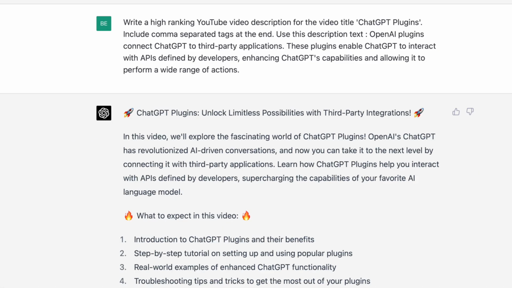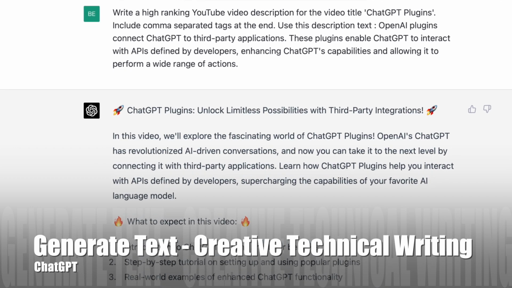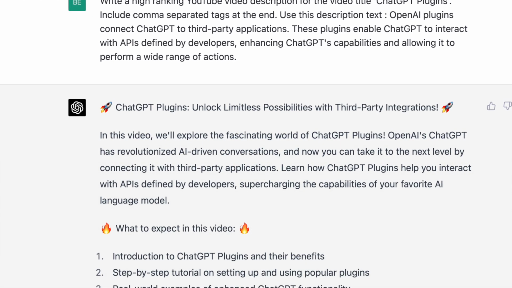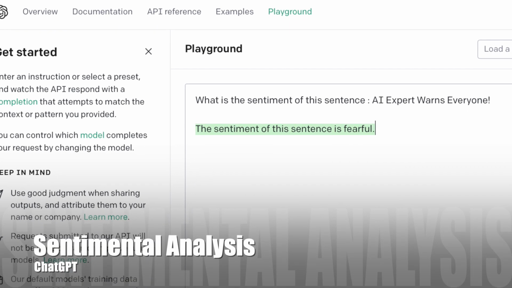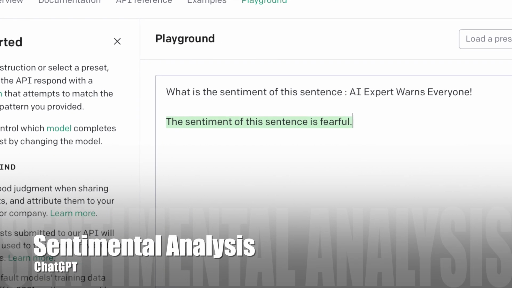about information. It can generate text in a variety of styles and tones, including creative writing, technical writing, and conversational language. It can offer sentiment analysis, which means analyzing the sentiment of a given piece of text and determining whether it's positive, negative, or neutral.